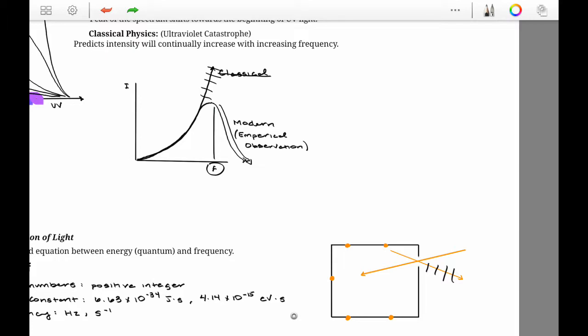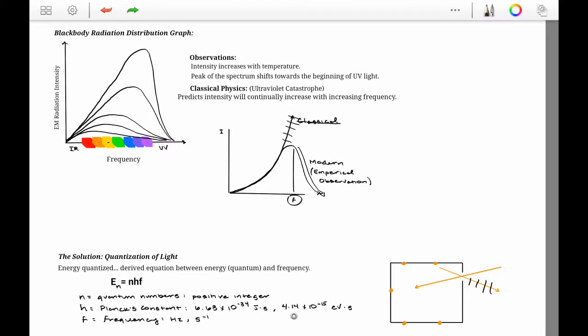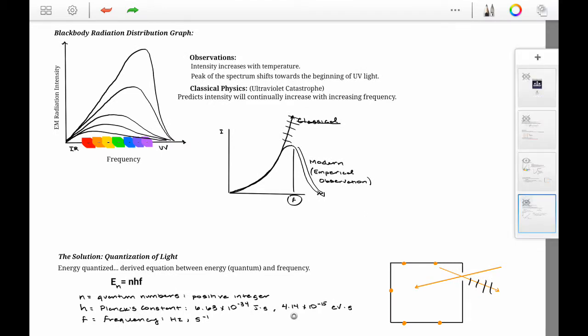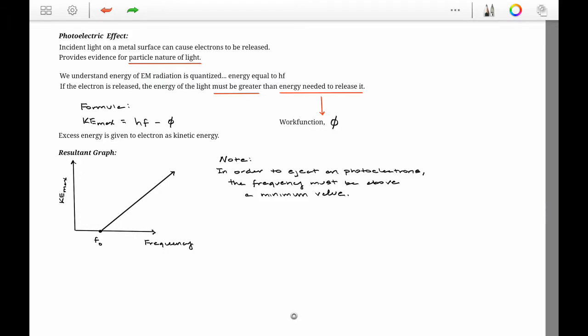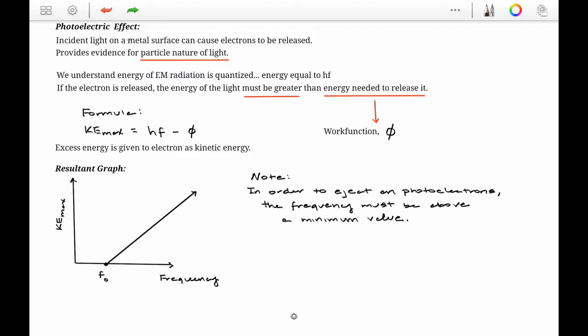Also, what can serve to disprove the classical theory is the law of conservation of energy. We know that we can't have an infinitely increasing amount of energy, that energy cannot be created. And you might be wondering why it's important to understand the quantization of energy. It's important for understanding our next topic, which is the photoelectric effect. The photoelectric effect is basically the fact that an incident light ray on a metal surface can cause electrons to be released. There are certain conditions to this, but ultimately the photoelectric effect serves to provide evidence for the particle nature of light.